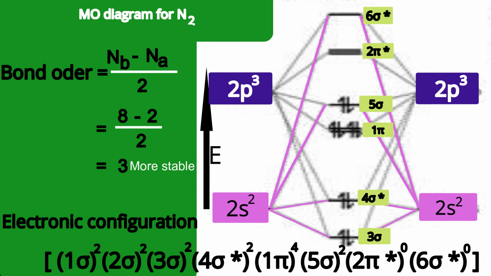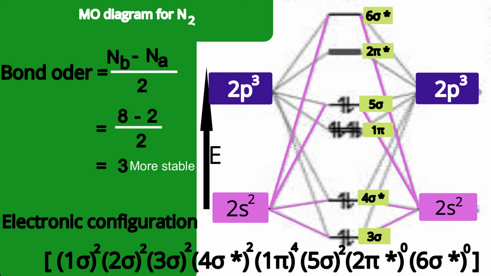How many electrons are there in bonding orbitals? 2 in 3 sigma, 4 in 1 pi, and 2 in 5 sigma. Total 8 electrons. And how many are there in antibonding orbitals? Only in 4 sigma star, 2 electrons. So 8 minus 2, answer is 6, divided by 2 is equal to 3.